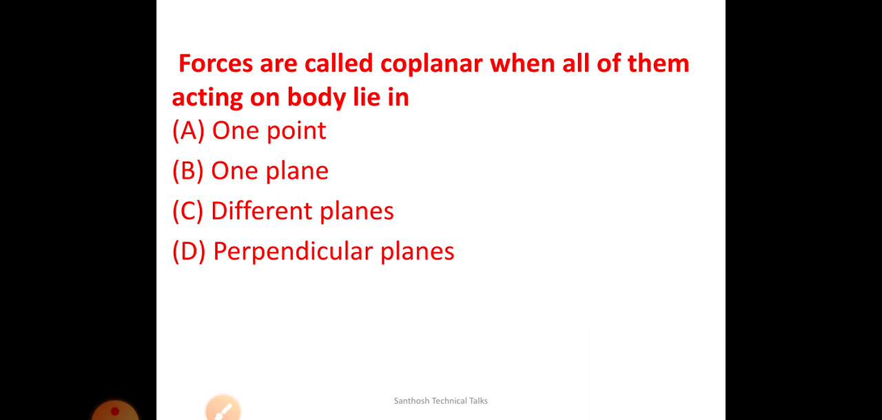Next, a superb question. The forces are called coplanar when all of them acting on a body lie on the same plane. If they are at the same point, they are concurrent. If they are in the same plane, they are coplanar. So you have to remember this. In all the exams, you can expect this type of question.